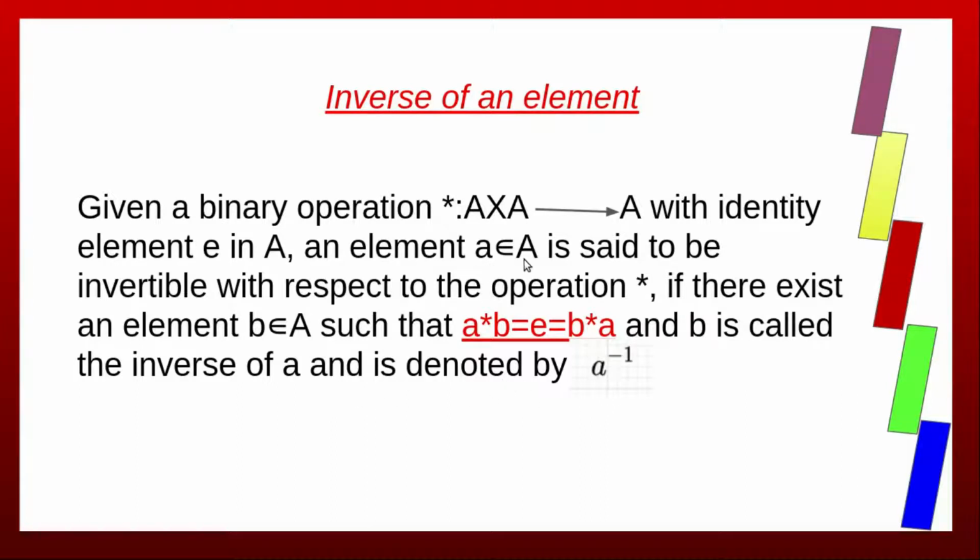Okay, for any element A, if there exists an element B belonging to A such that A star B equals E, the identity, that is equal to B star A, then B is the inverse of A and is denoted by A inverse.